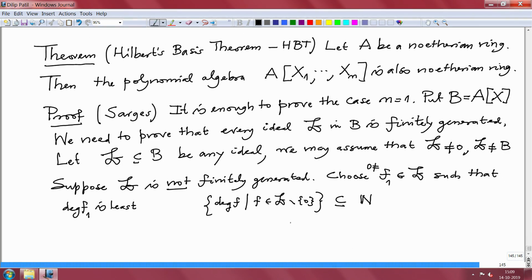It is a non-empty subset because 𝔟 is non-zero, so we have some non-zero polynomial. Therefore we use the well-ordering principle of the natural numbers, that any non-empty subset of natural numbers has a least element. So I choose that.